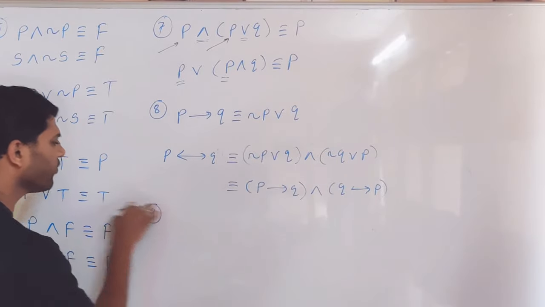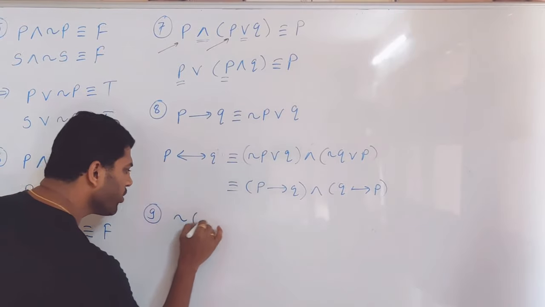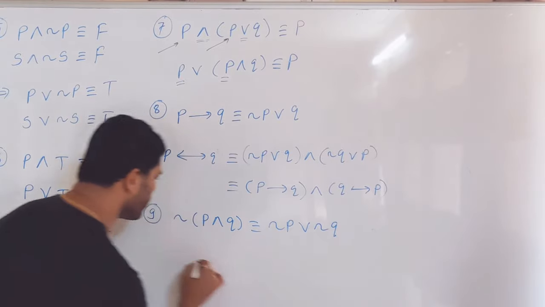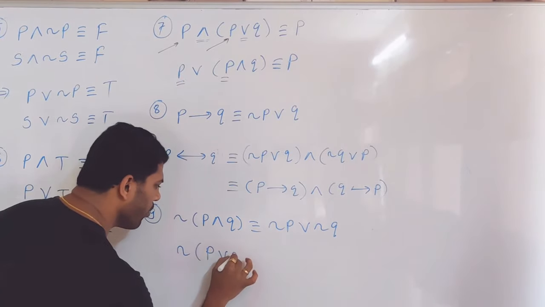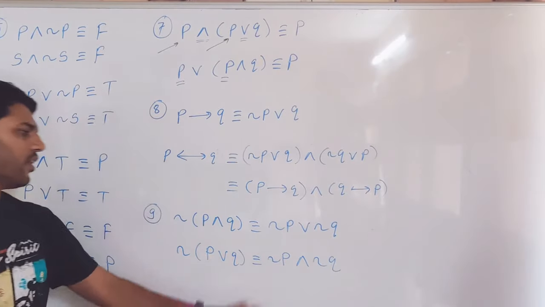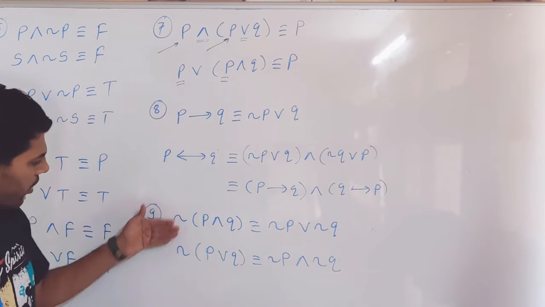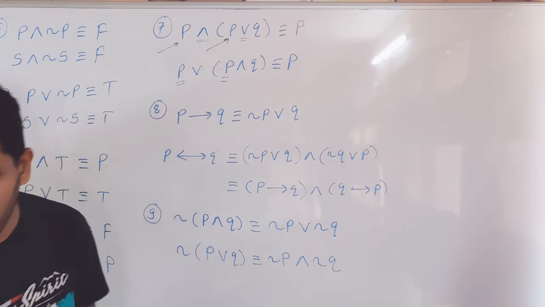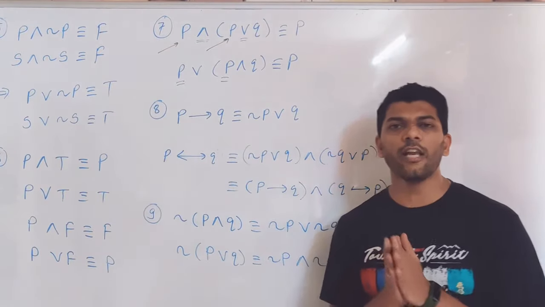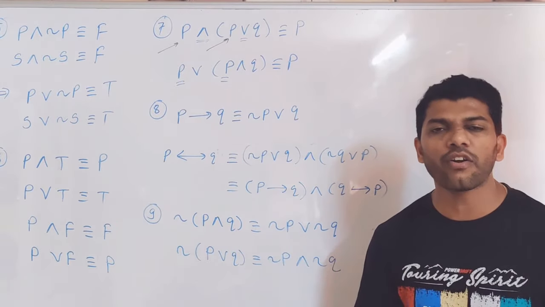And the ninth one, which is very important, is negation of (P and Q) is negation of P or negation of Q. Negation of (P or Q) is also negation of P and negation of Q. Friends, we already discussed these two results as De Morgan's law in negation, but they are also required for the simplification of the switching circuits. So friends, this quick revision is helpful to those students who already prepared the theoretical part of it.